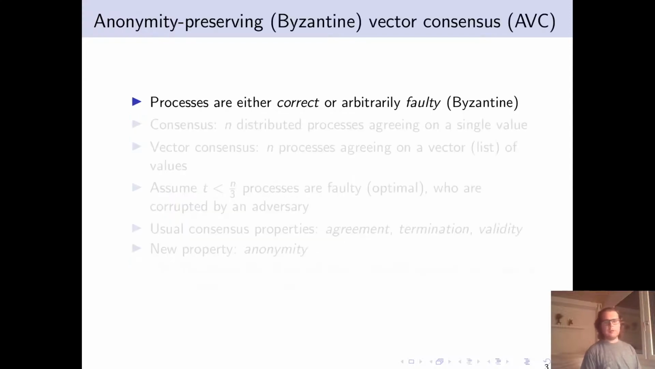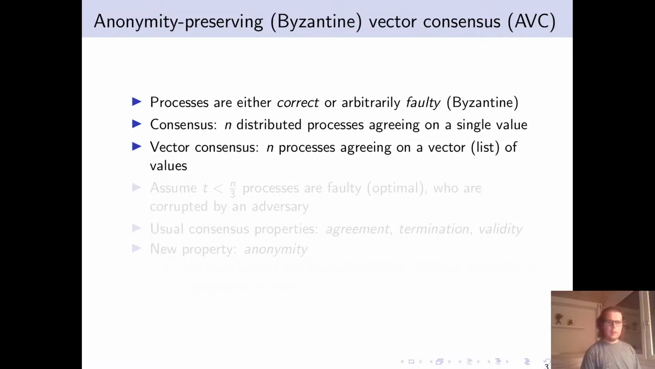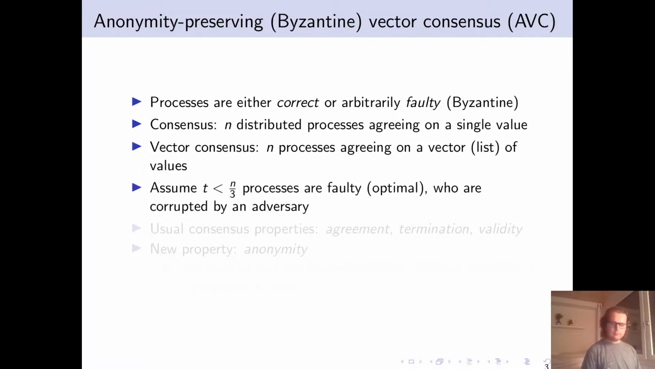So we model processes as either being correct or arbitrarily faulty. We call this Byzantine. In the classic consensus problem, we have n distributed processes. It should agree on the same value. To generalize this, the vector consensus problem was introduced, which posits that n processes must agree on a vector of values, ideally each being proposed by a different process among the set. So we assume that t processes are faulty, t being less than n over 3, which is optimal to achieve consensus in these conditions.